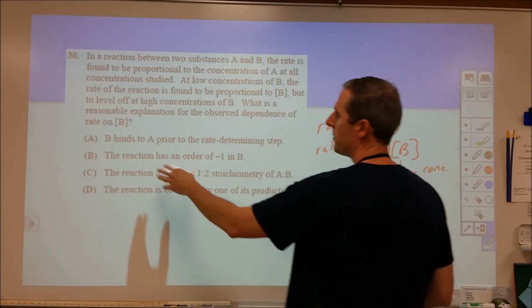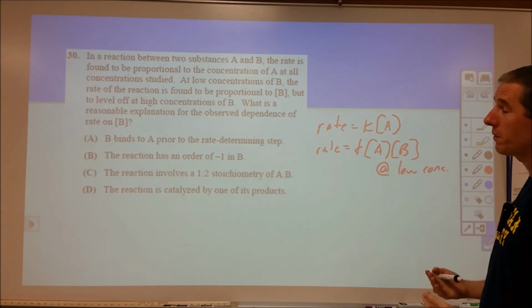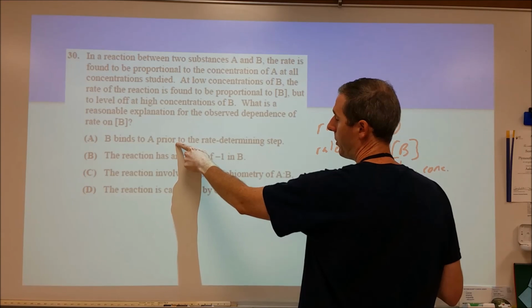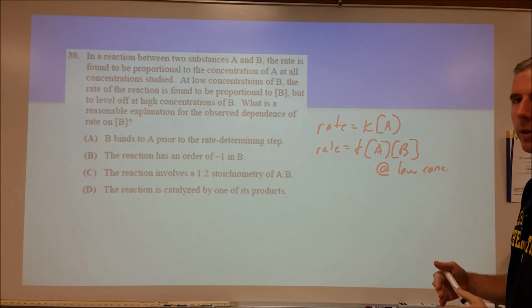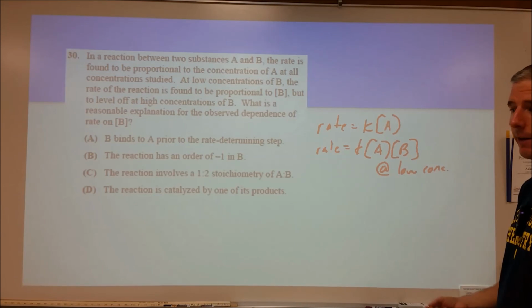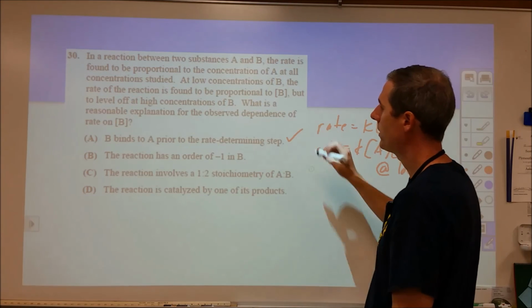Okay, so part A says B binds to A prior to the rate determining step. That does fit with our data because what that's saying is that in a previous elementary step, we have some interaction between B and A. So it's saying that at really low concentrations, the kinetics of that fast step slow down enough to affect your rate. Does that make sense? So let's leave it for the time being.